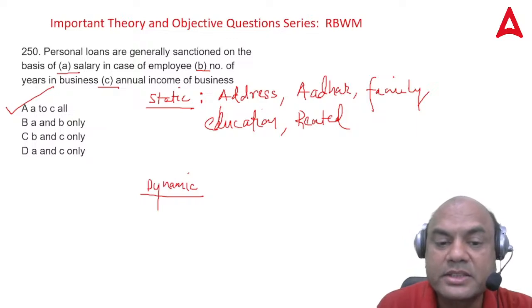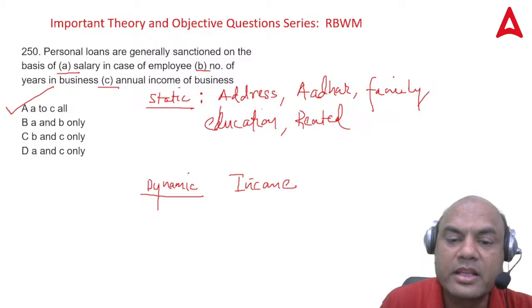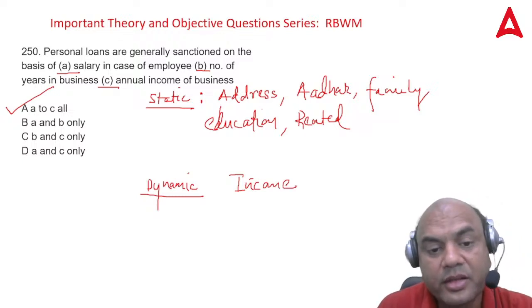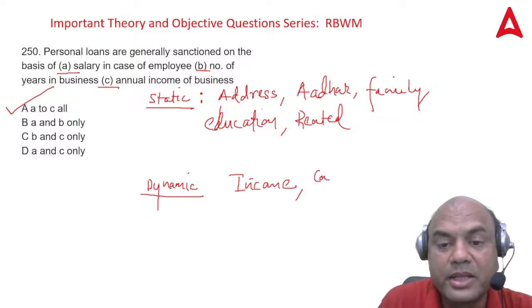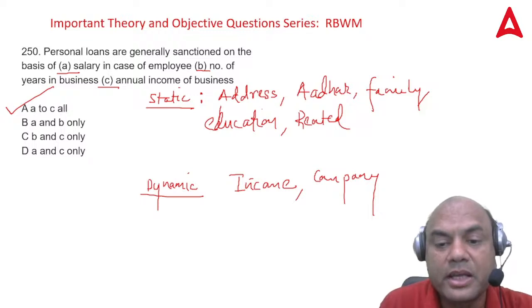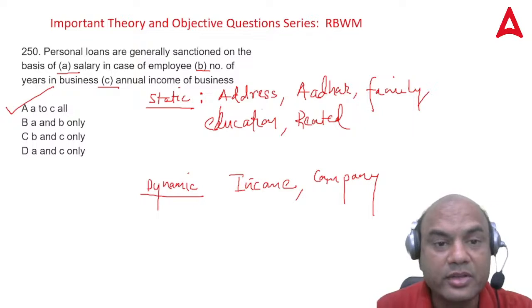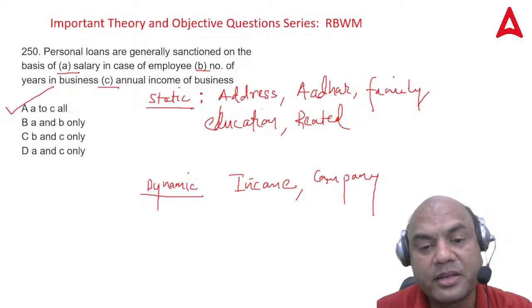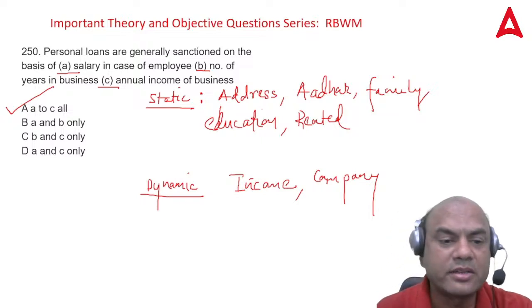What are the dynamic details? Income changes every year, right? Income, that is one dynamic. Second, job. Even the company is nowadays a dynamic concept, because people change companies like anything nowadays. So income, company, that is a dynamic thing, plus there can be many. Is there anything else you can see?